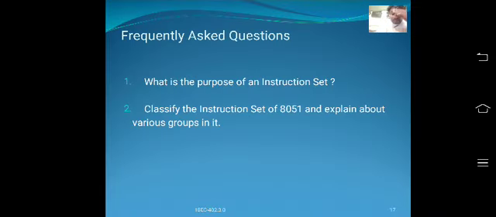Now let us explain the various groups. First one is the data transfer group. This group of instructions copies data from one location, called the source, to another location, called the destination.